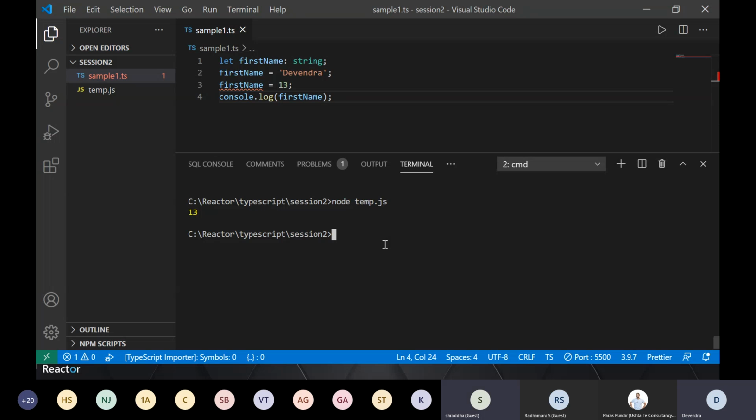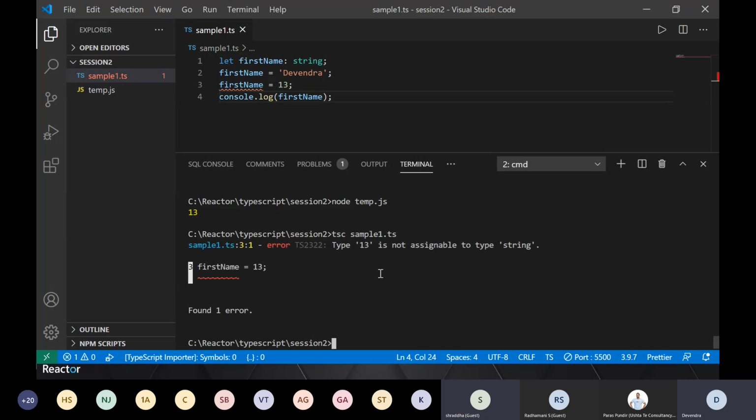Let's say you are working in Notepad, you didn't notice this and you have written this code. How will you run it? tsc is a command. We'll come back to how to install it with respect to your project. But for now, understand that I have installed TypeScript on my machine and I'm using TypeScript to compile this code. So I say tsc sample1.ts. I'm compiling this file, which is sample1.ts, a TypeScript file, and I'm generating the corresponding JS. Here you will see that there is no JS file with the name sample1.js, and that will get generated once I compile it. So I executed it.